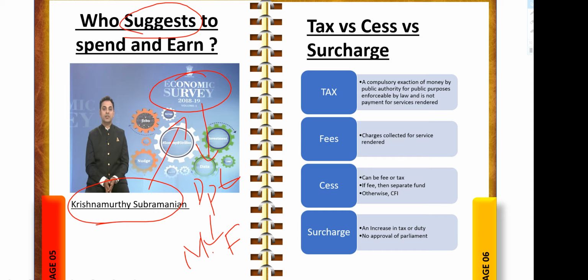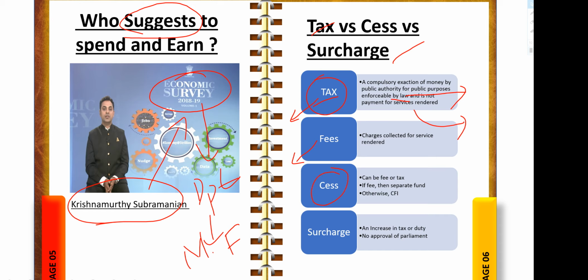Okay, right? We will see now differences between these things. What is tax actually? It is compulsorily levied by government by using the law to give service. It is not levied for providing a service. Okay, to give a service, government needs tax, right? And that is nothing but tax. That's why they levy tax. Okay, fees, if government is providing some service, it will charge you some fees, right?